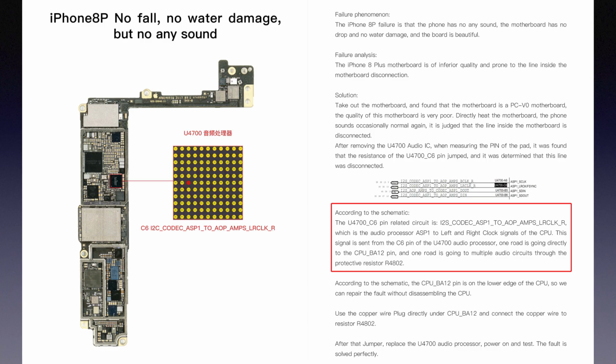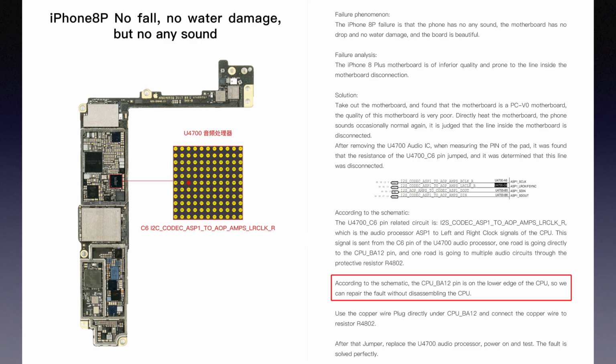One row is going directly to the CPU BA12 pin, and one row is going to the multiple audio circuits through the protective resistor R4802. And according to the drawing, the CPU BA12 pin is on the lower edge of the CPU, so we can repair the fault without disassembling the CPU.